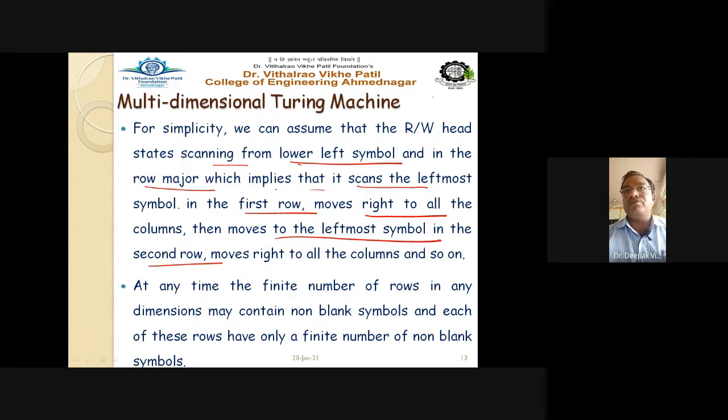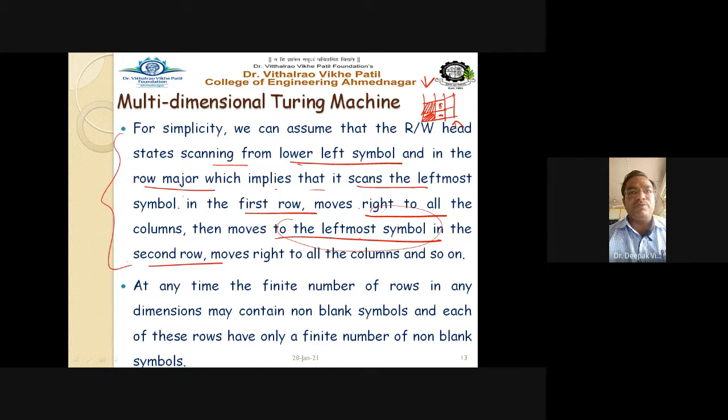Getting this point? If you have a row-like structure, this is my leftmost row, so it will read this particular symbol first, then move to the right through all the columns, say up to here, then move to the leftmost symbol in the second row. So this leftmost symbol in the second row will be read first, then again it will read this one, then again come back and read this particular symbol. In this way, in a multi-dimensional Turing machine, this is how the symbols are scanned and read.